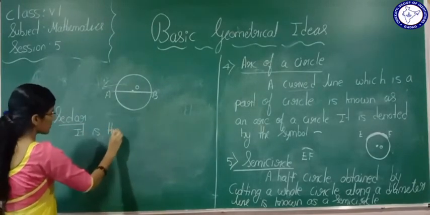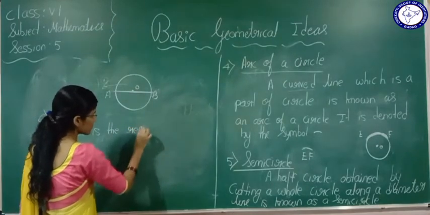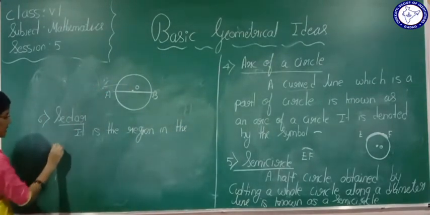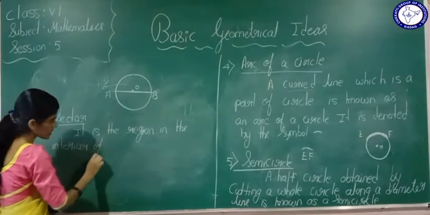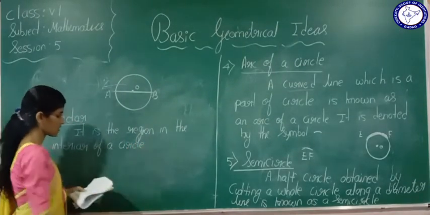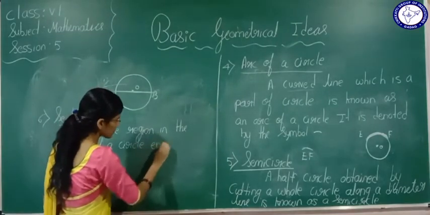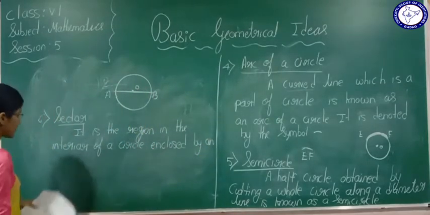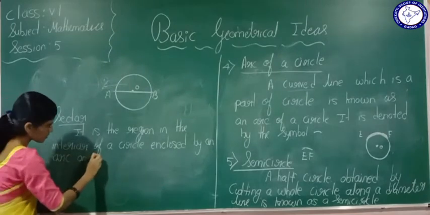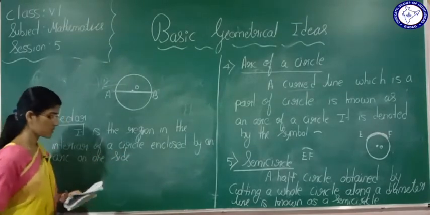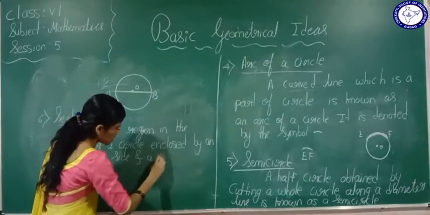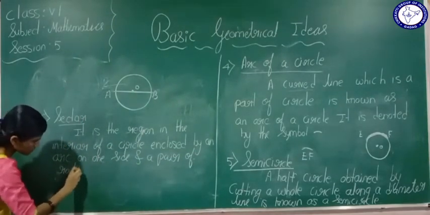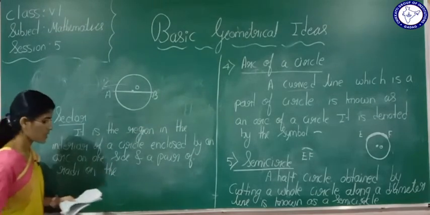It is the region in the interior of a circle enclosed by an arc on one side, and a pair of radii on the other two sides.